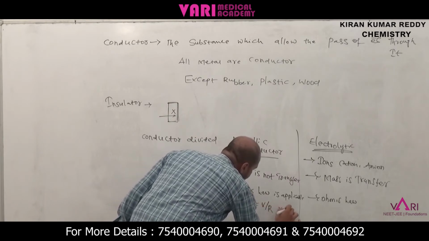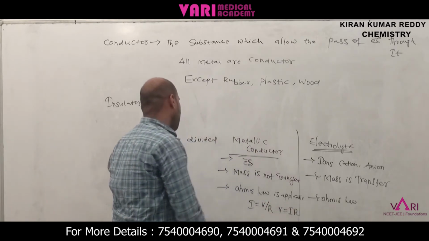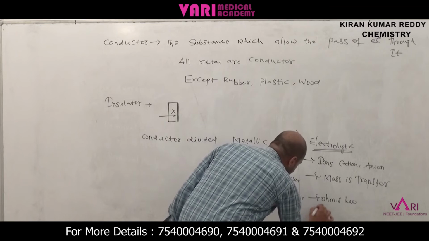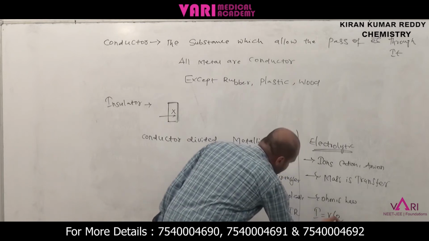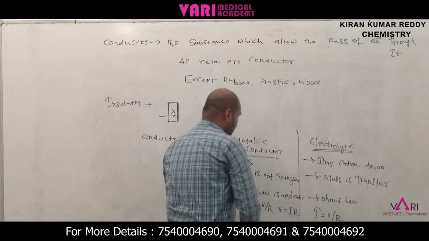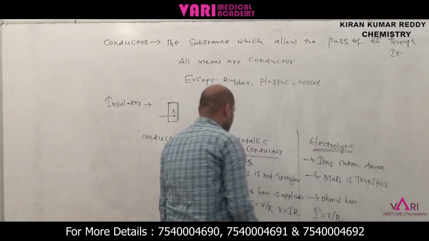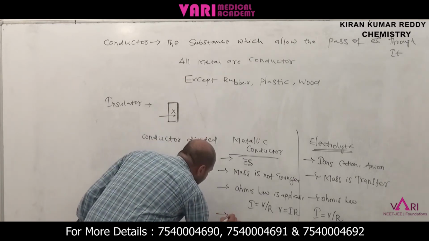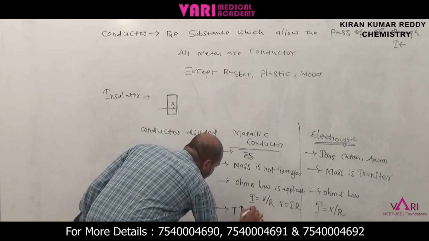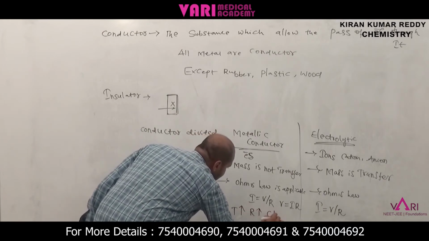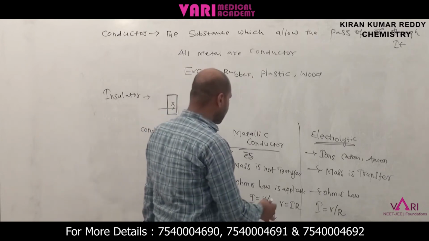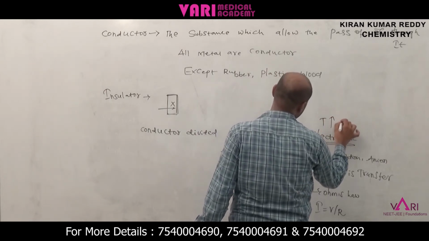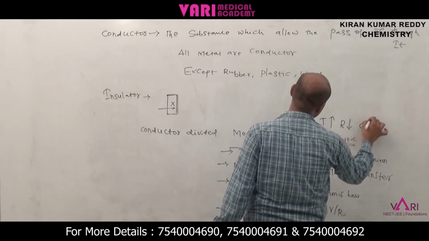V equals IR. In Ohm's law, I equals V by R, where V is the potential difference, R is the resistance, and I is the current in amperes. In both cases Ohm's law is applicable. In a metallic conductor, when temperature increases, resistance increases and conductance decreases. In an electrolytic conductor, when temperature increases, resistance decreases and conductance increases.